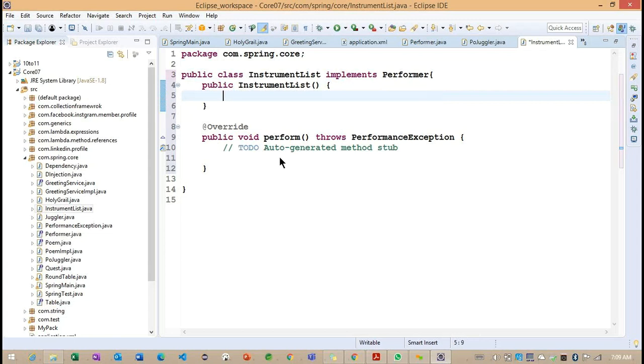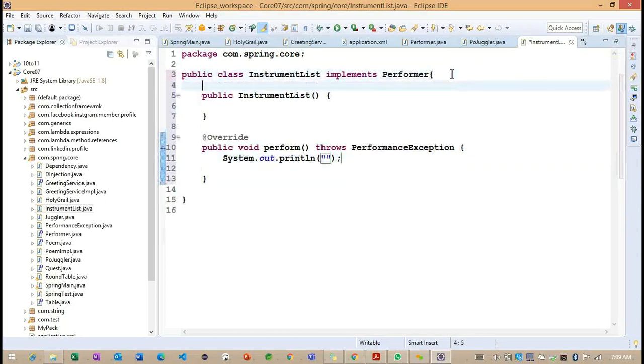After this, inside this perform method we need to write some message. What is the message I'm trying to write here? We are playing a song. Getting the point? The Instrumentalist is nothing but, with the help of some instrument, we are trying to play one song. What is the song we are going to play? Now observe. To understand this song, here is what I'm trying to write.